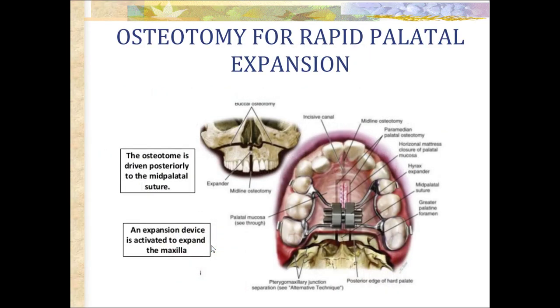An additional minor surgical procedure is osteotomy for rapid palatal expansion. It is indicated in adults with skeletal maxillary constriction or narrow maxillary arch. RME, that is rapid maxillary expansion, is not possible because of the fusion of mid-palatal suture.